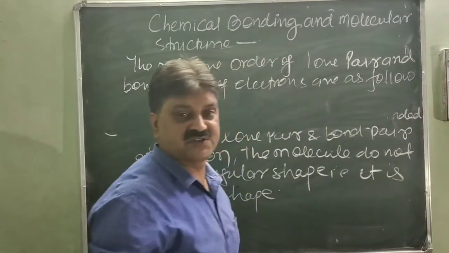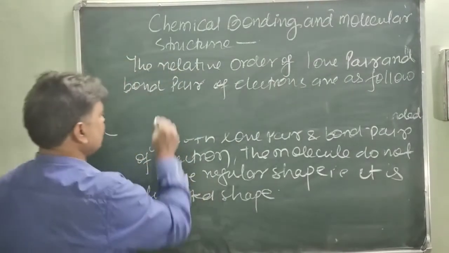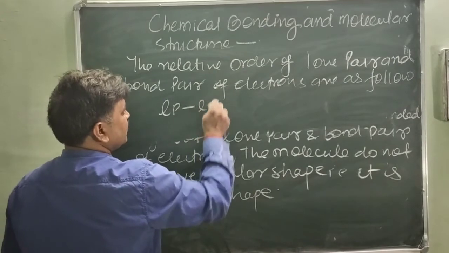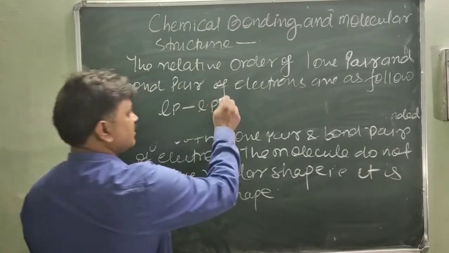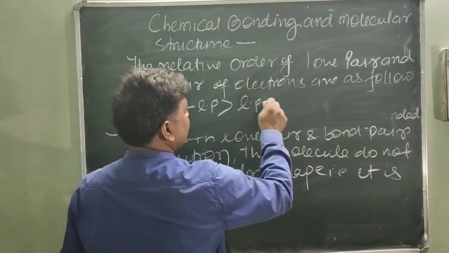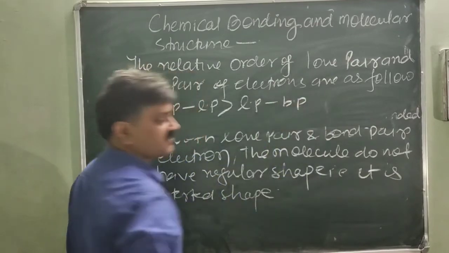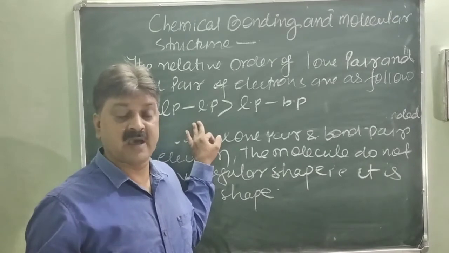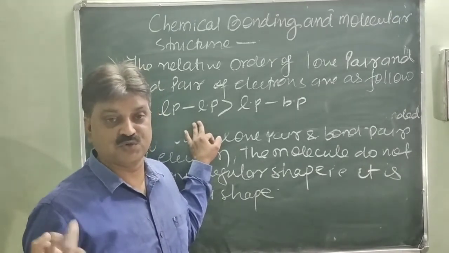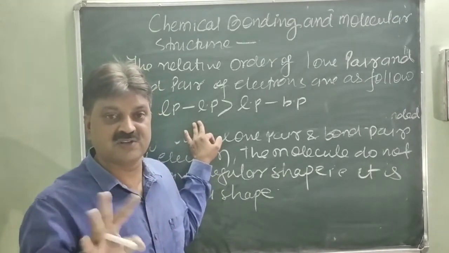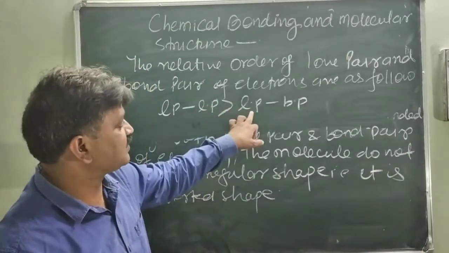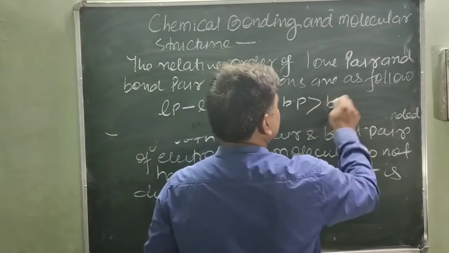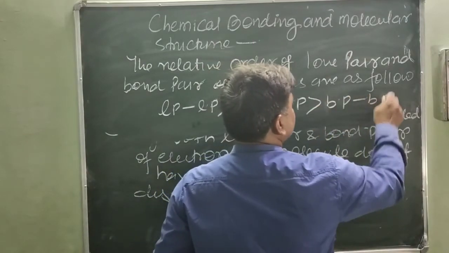Maximum repulsion takes place between the lone pair and lone pair of electron. Then lone pair and bond pair of electron. If the lone pair of electron is present, maximum repulsion takes place, and due to this their shape is not regular. Then repulsion takes place between lone pair and bond pair, and very minimum repulsion takes place between the bond pair and bond pair of electron.